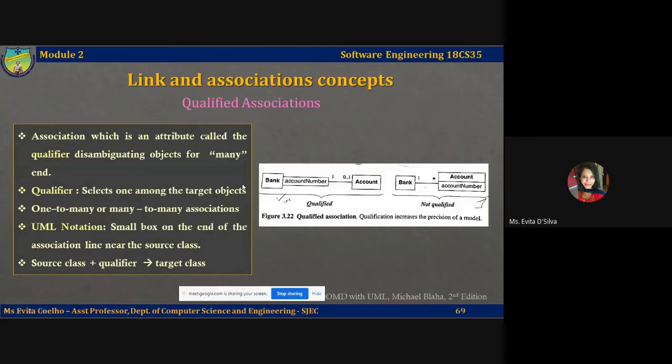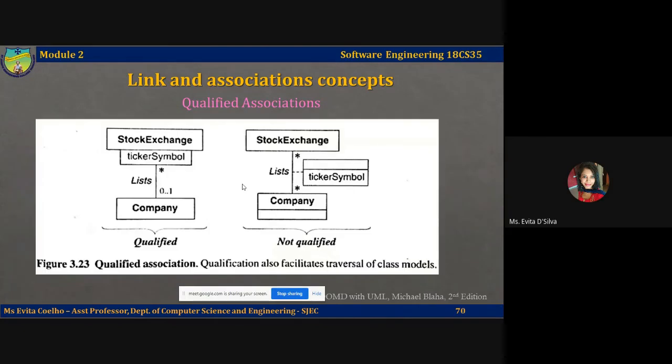Let's take a look at another example of a qualifier here. This figure provides an example of qualification in the case of a stock exchange. A stock exchange lists many companies. However, a stock exchange can list only one company given a ticker symbol for the company. So let's first take a look at the unqualified association. You have a stock exchange which will list all possible companies registered with the stock exchange, and information about their stock values, and many other stock attributes relevant to that company.